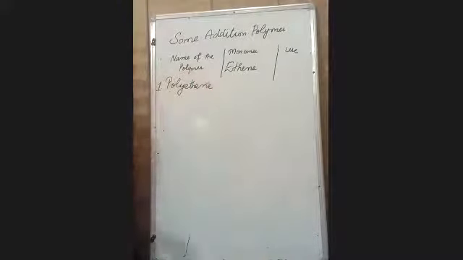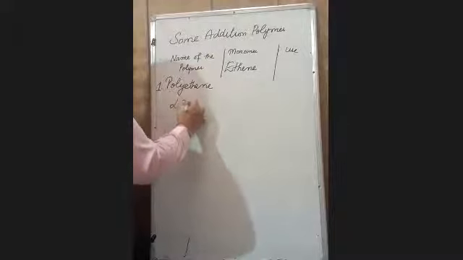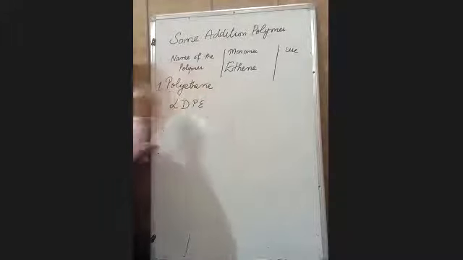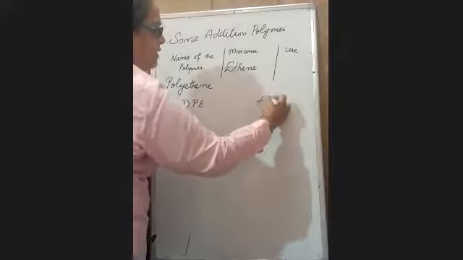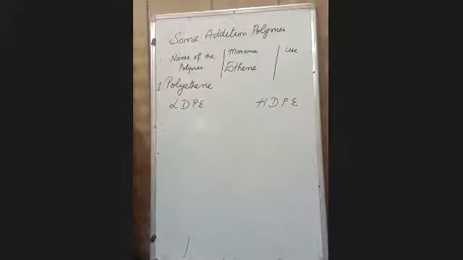Its monomer is ethene. My dear students, we have two different types of polythenes, low density polyethylene and high density polyethylene. Their monomer is the same, but reaction conditions are different.